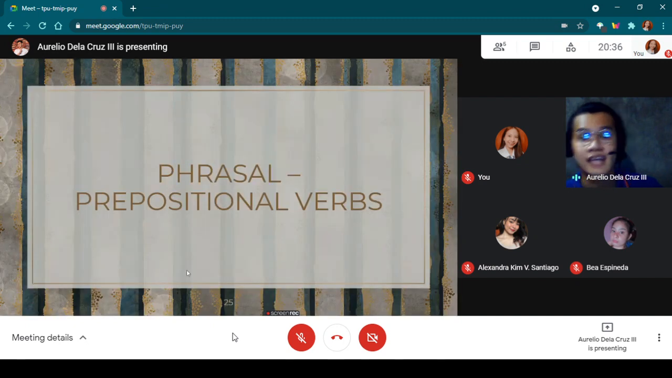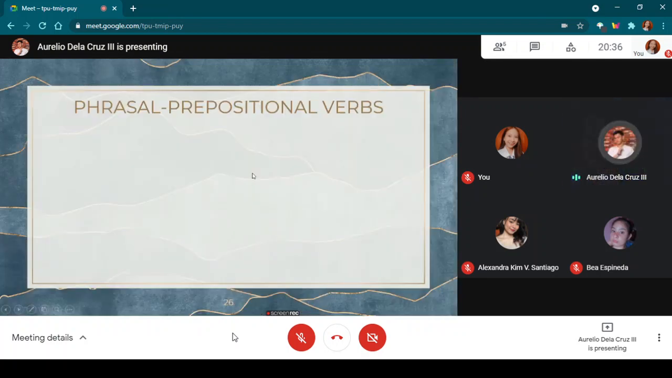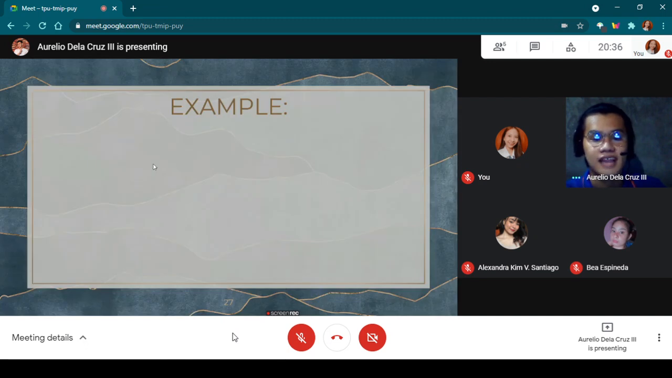Let's proceed to our last type of multi-word verbs, which is phrasal prepositional verbs. Phrasal prepositional verbs consist of a main verb, a particle or adverb, and a preposition. A verb is combined with an adverb particle and a preposition for a whole new meaning. Phrasal prepositional verbs are a combination of the other types of multi-word verbs, phrasal and prepositional. For example, cut down on.